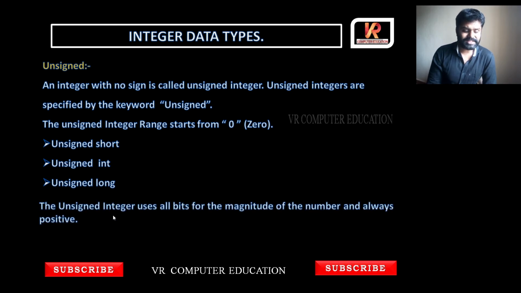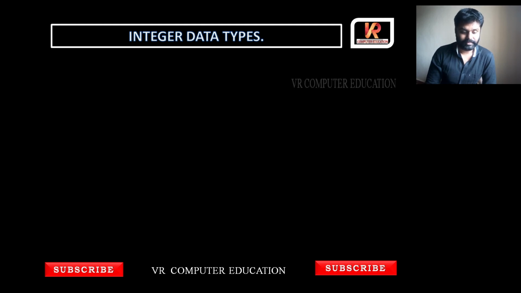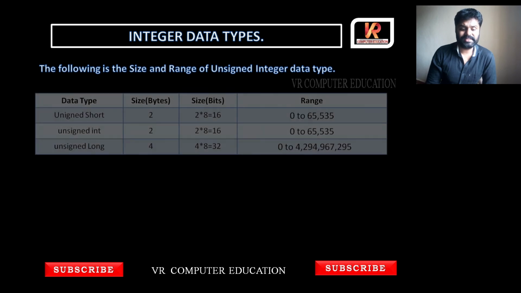Next, the unsigned integer uses all bits for the magnitude of the number and is always positive. So unsigned means always positive only. Complete memory is used for the unsigned integer data types. Next, we'll see the sizes.